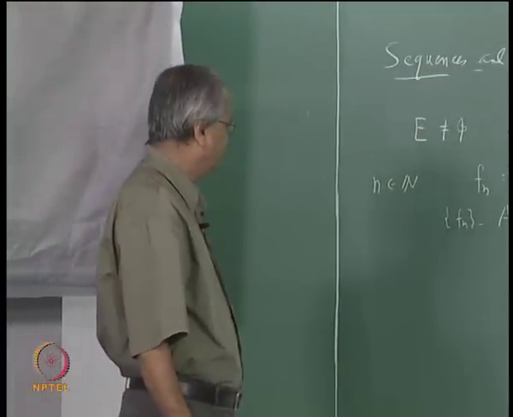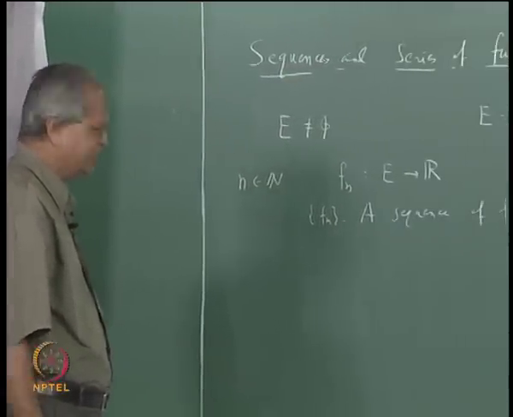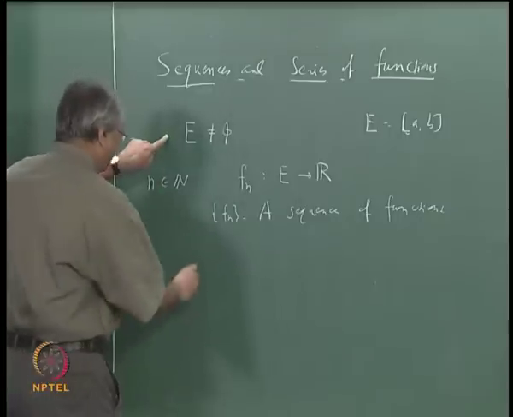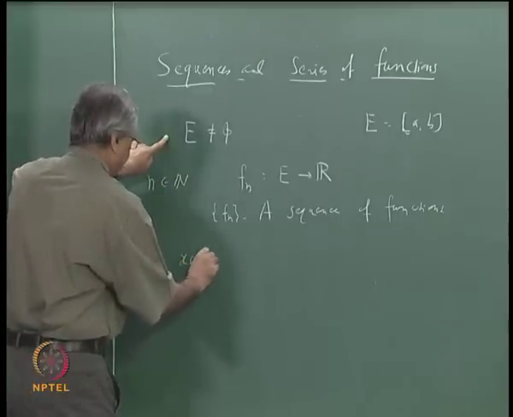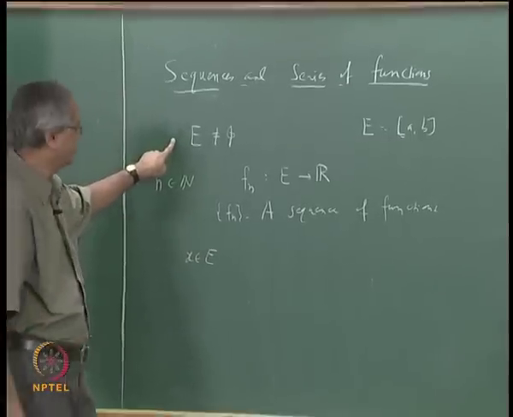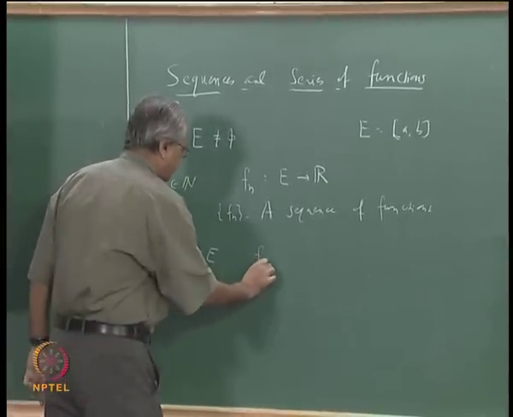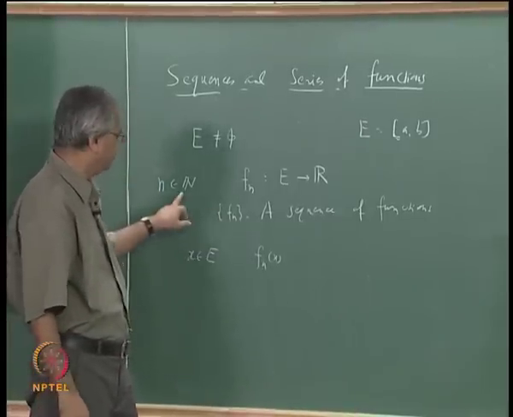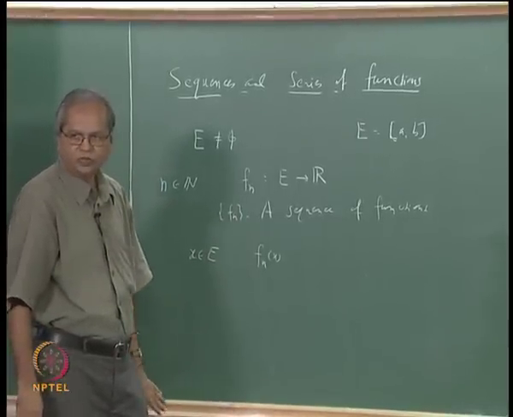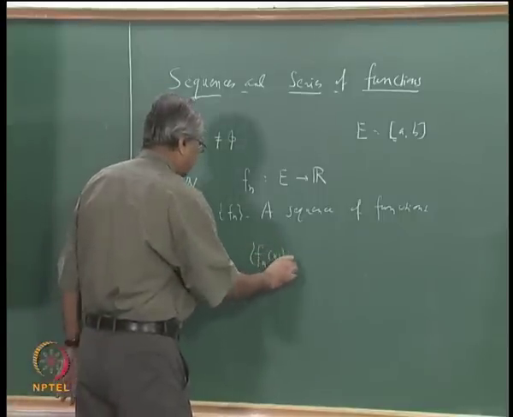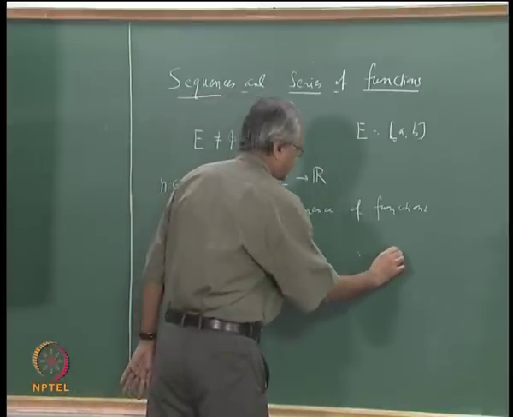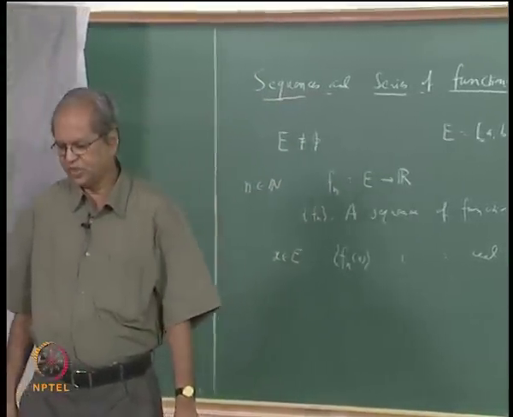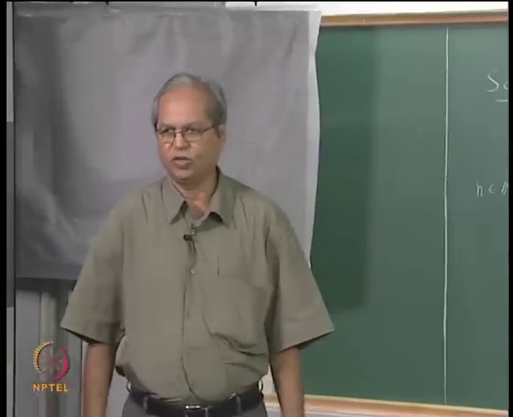All right. Now what do we do with this sequence of functions? Several things. Once you have a sequence of functions, then if you take any x in E, this f_n of x is a real number. So if you let this small n vary over big N, then that will be a sequence of real numbers. So f_n(x) is a sequence of real numbers, and you already know what is meant by saying that a sequence of real numbers converges or diverges, etc.